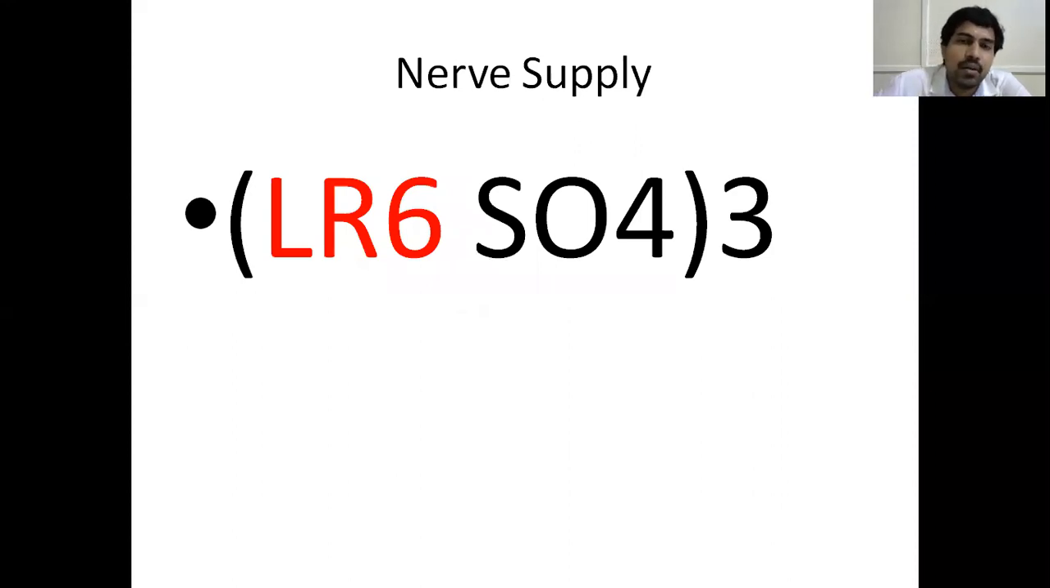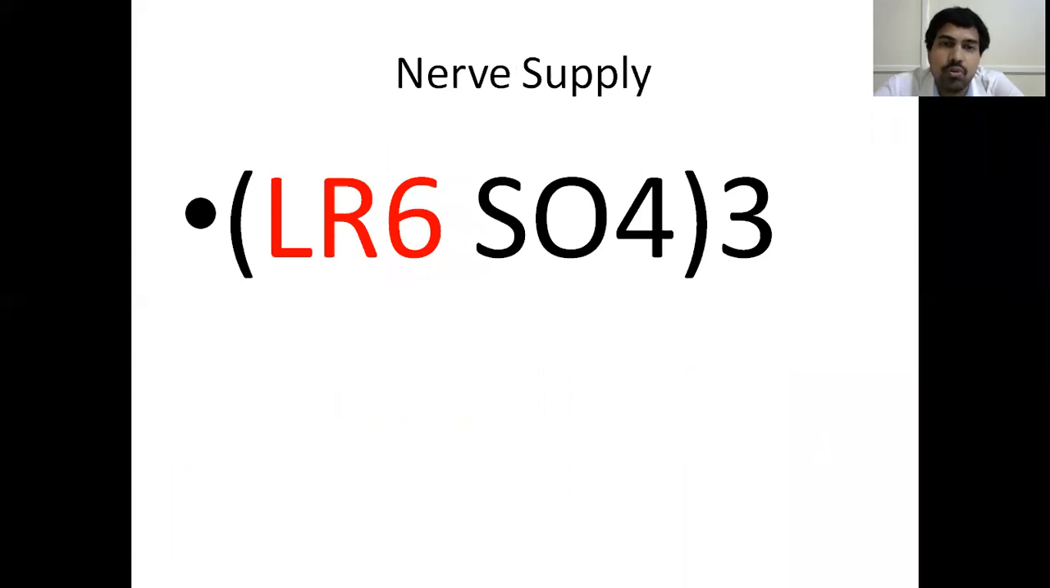This one you might have learned in your first year physiology: LR6 SO4 whole thrice. LR is the lateral rectus muscle. So the lateral rectus muscle is supplied by the 6th cranial nerve, or the abducens nerve. The superior oblique muscle is supplied by the 4th cranial nerve, or the trochlear nerve. And the rest of all the extraocular muscles are supplied by the 3rd cranial nerve, or the oculomotor nerve.